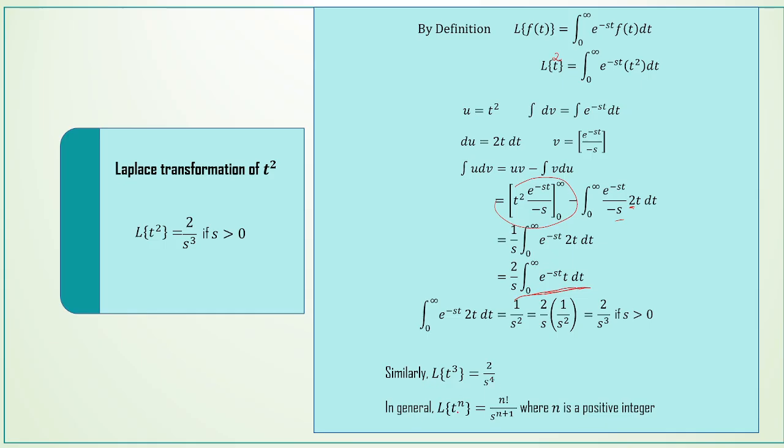In general, L of t power n is equal to n factorial by s power n plus 1, where n is a positive integer.